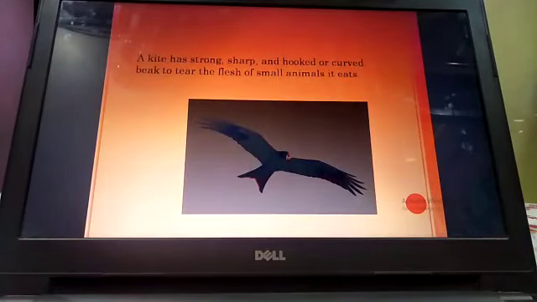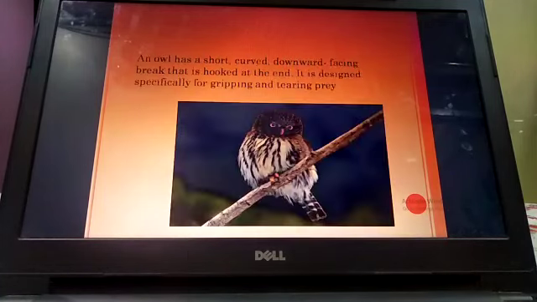Coming to the next one, this is kite. A kite has strong, sharp claws and it has hooked and curved beak to tear the flesh of small animals it has to eat. So it has a curved, sharp, strong beak because it has to tear the flesh.